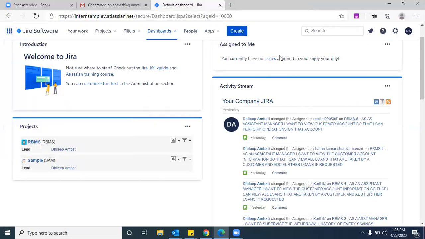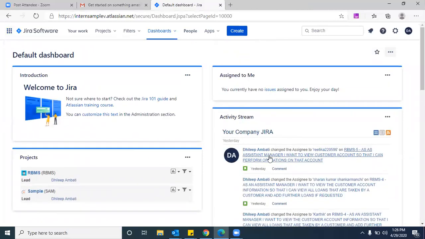Is that clear? Yes. Okay, so this is a common dashboard. Everything you can see here: which projects you are involved in, and which user stories are assigned to you. See here, so far I don't have any issues. It says I currently have no issues assigned to me. Enjoy your day, right?